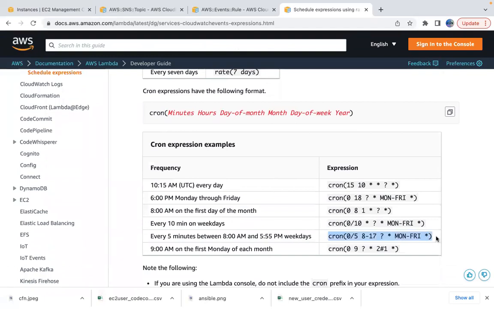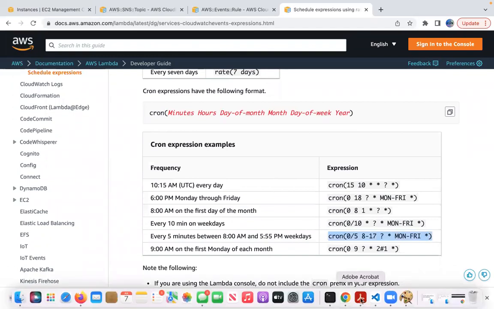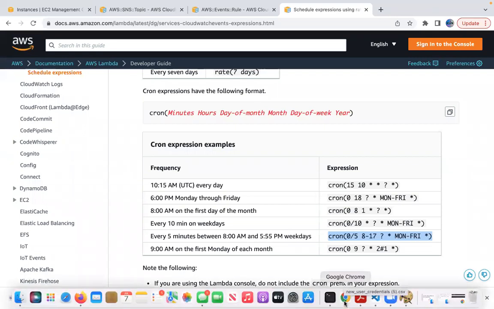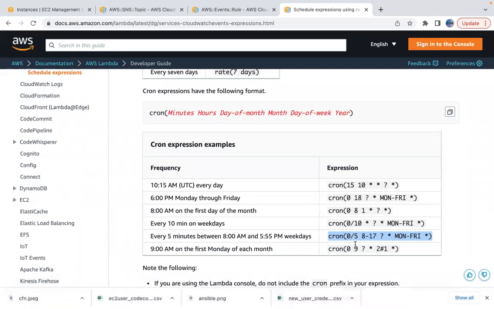I'm gonna grab it. Okay, and this is every 5 minutes. So I'll have another Lambda run every 7 minutes actually. Are you guys getting this? You see that this 0/5 is every 5 minutes, 8 to 17.